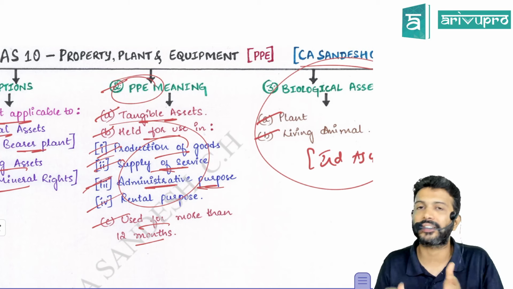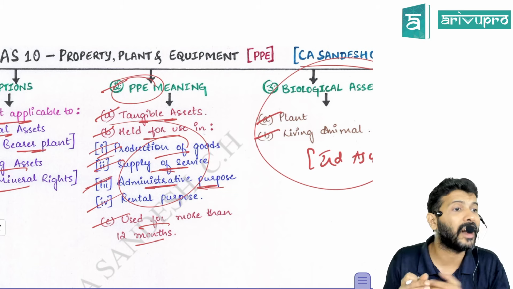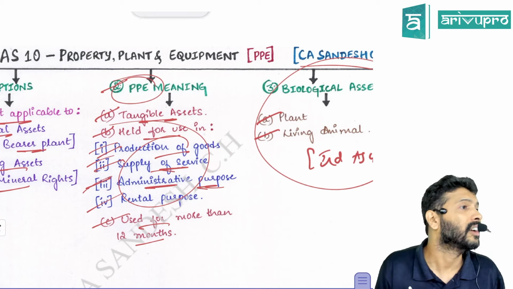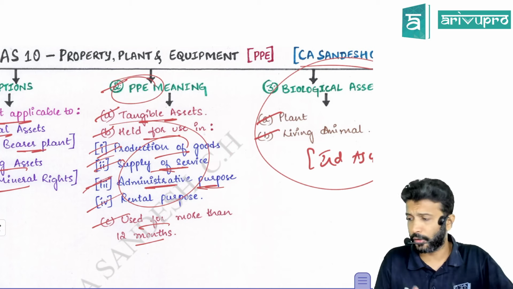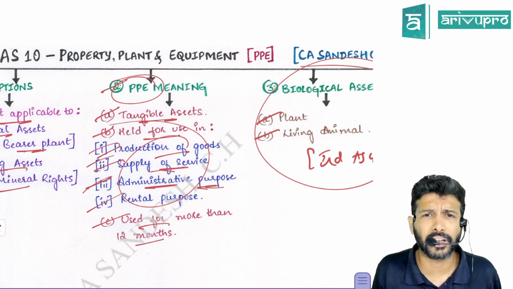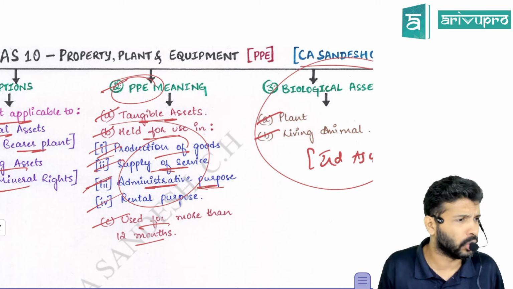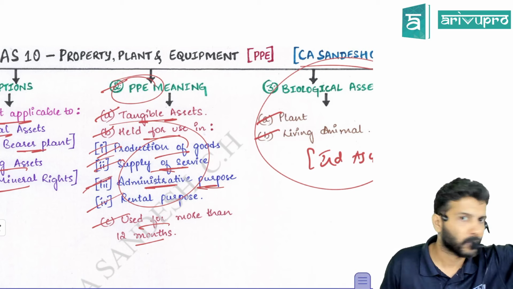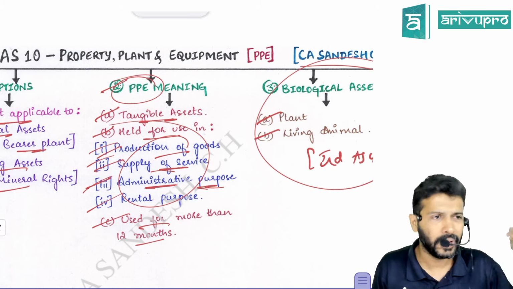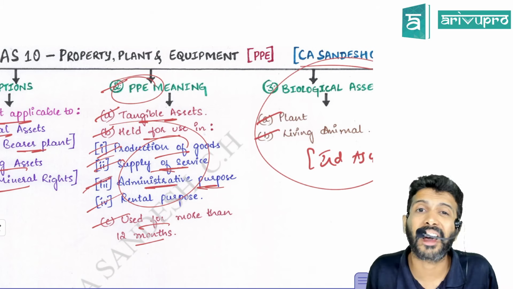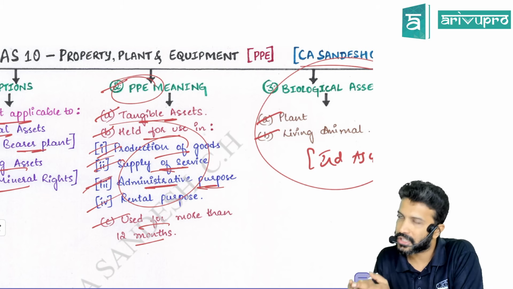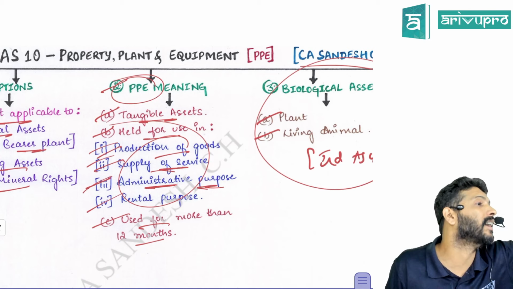90% of the PPE that you see in many companies are administrative assets, because only a few of them will be directly deployed in goods and service. If you take any company, furniture we have. Do they use it for service or supplying goods? No. Furniture is used for employees to sit, and there could be guests also. Are they all necessary? Very much yes. That means all those assets come under administrative purpose. So something which you have used for your administrative purpose is also property, plant and equipment.